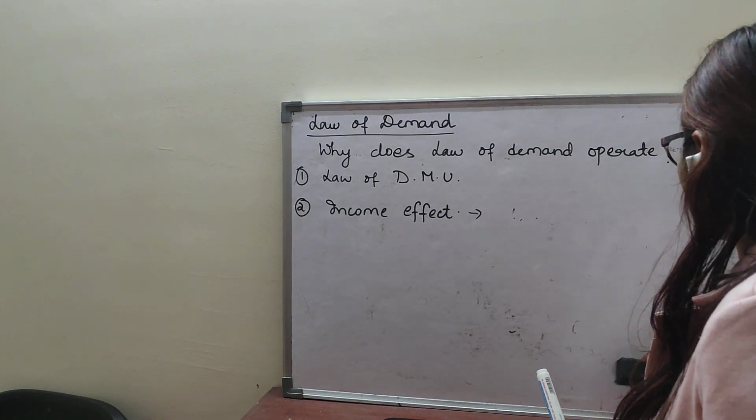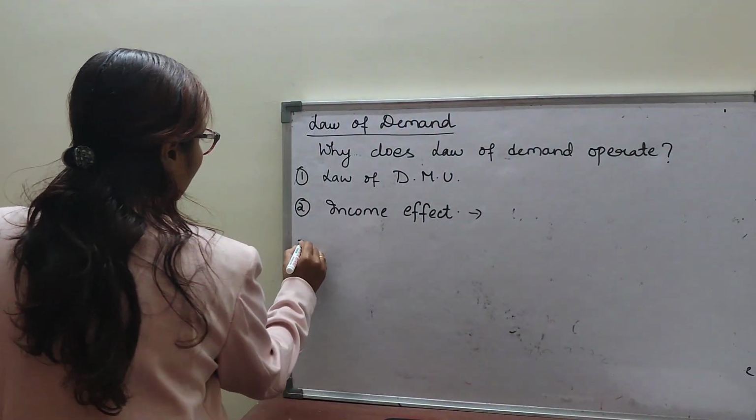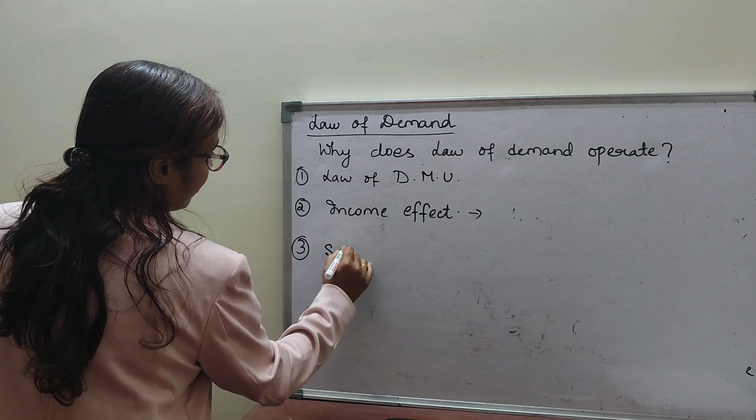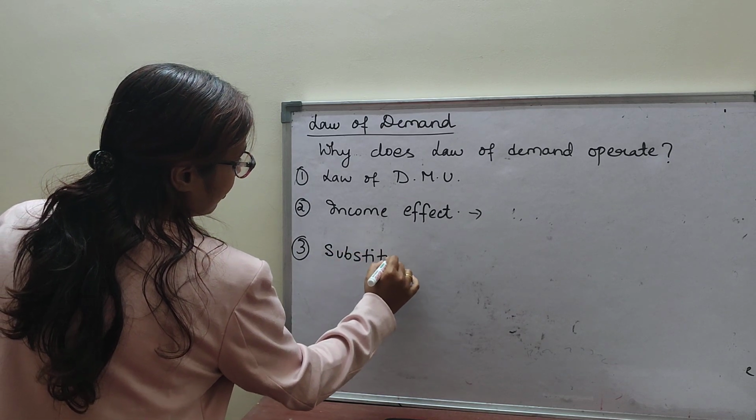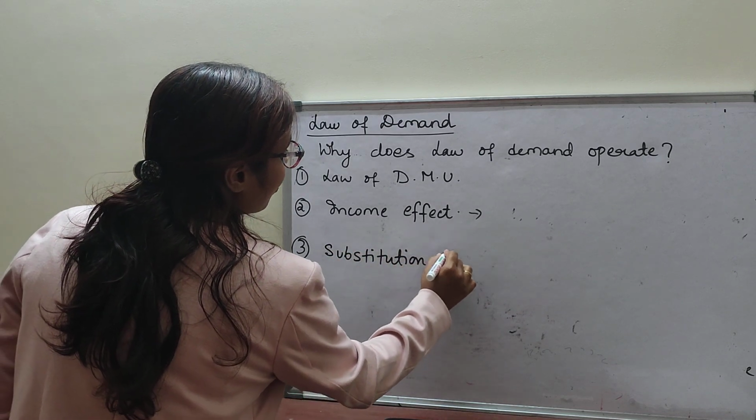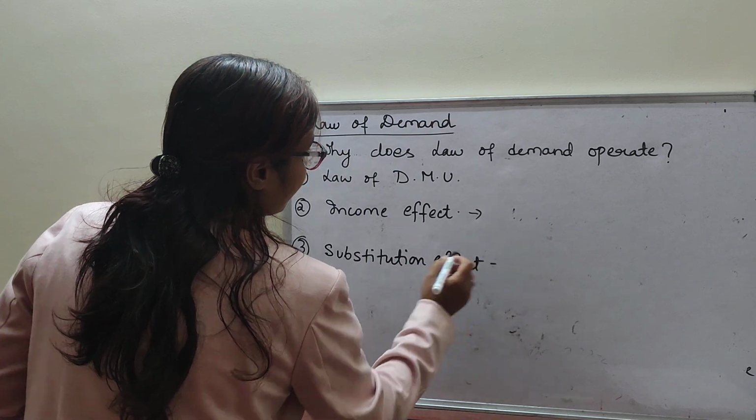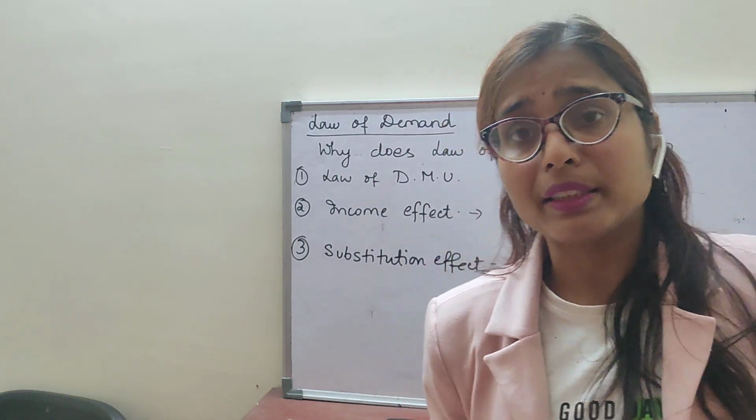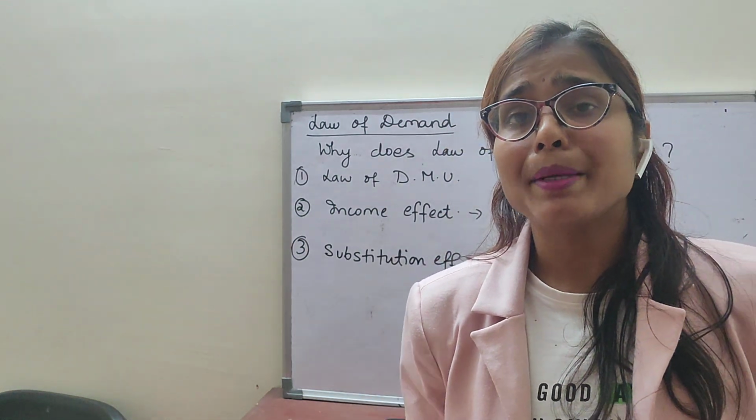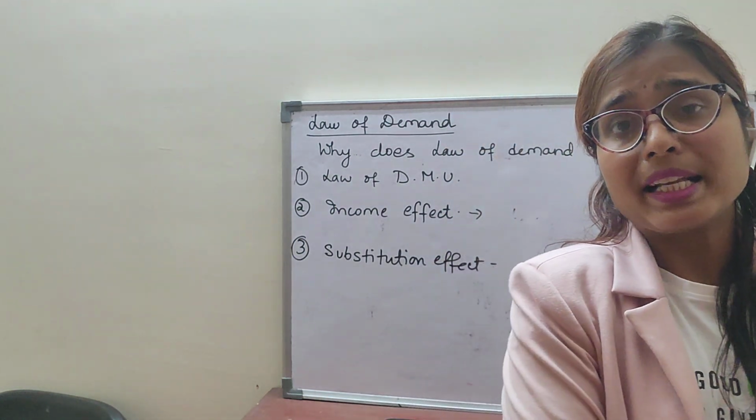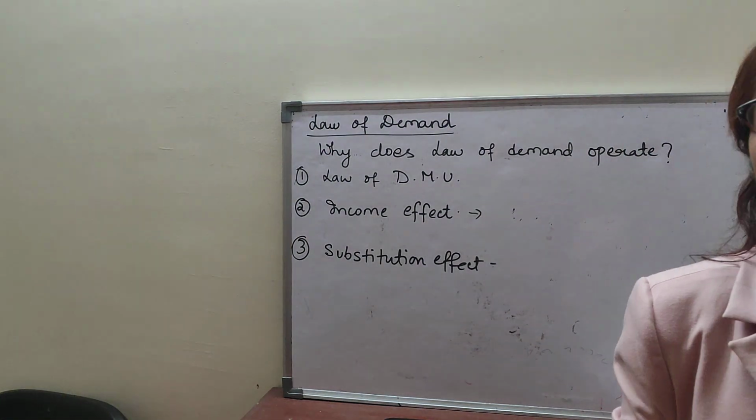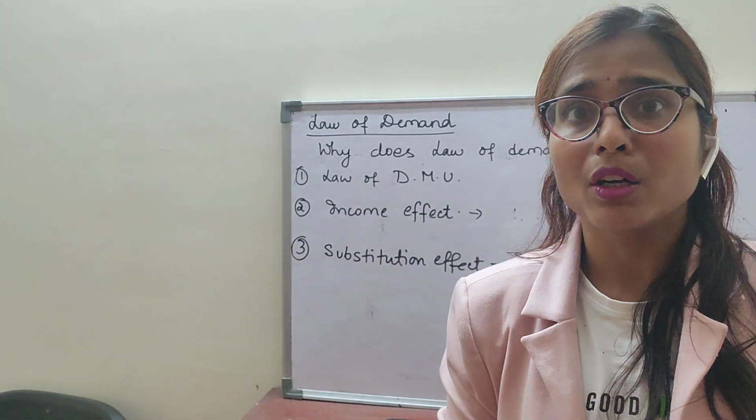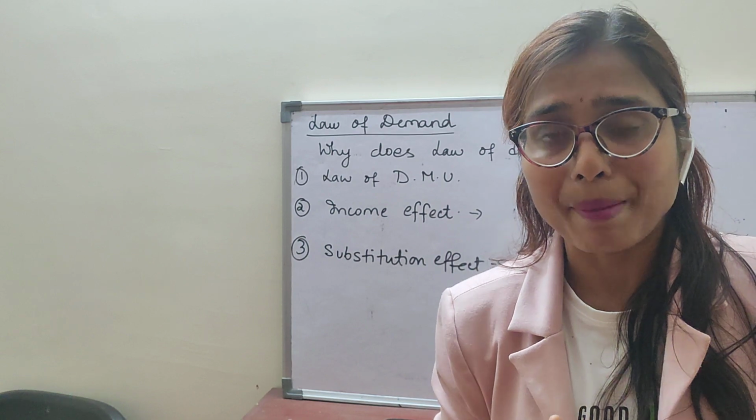Third, substitution effect. Substitution, you know. Substitution means replacement of one commodity for another. That means you can use the same type of good and hence it can be satisfied or can be used in place of one another, like Coke and Pepsi. I am giving you the example.